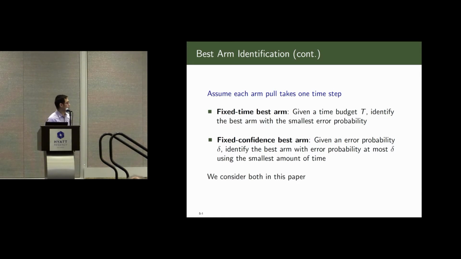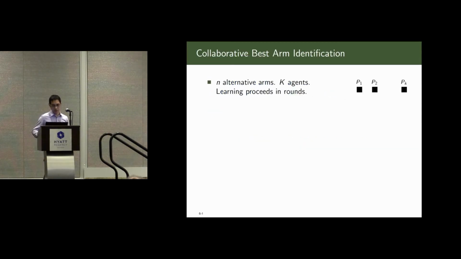There are two variants of this problem. The first is called fixed time best arm. In this variant, we are given a time budget T, and our goal is to find the best arm with the smallest error probability. The second variant is called fixed confidence best arm. In this case, we are given the error probability delta, and we try to find the best arm with error probability at most delta using the smallest amount of time. We will consider both cases in this paper.